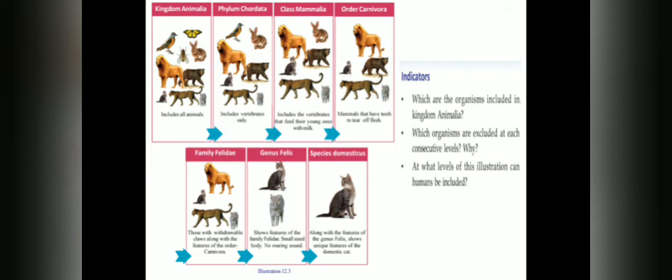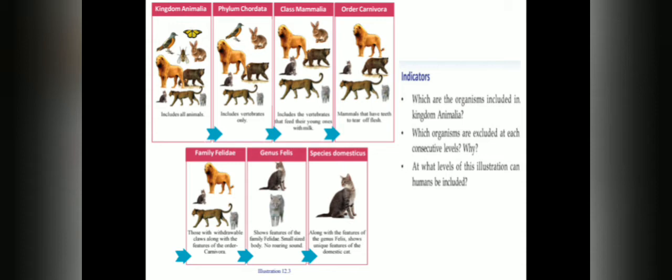Yes, butterfly is excluded, housefly is excluded. Then cat belongs to the class Mammalia, and Mammalia means it includes vertebrates that feed their young ones with milk. So, which organisms are excluded? Bird is excluded from the class Mammalia. All other animals are mammals. That is, they are vertebrates that can feed their young ones with milk.